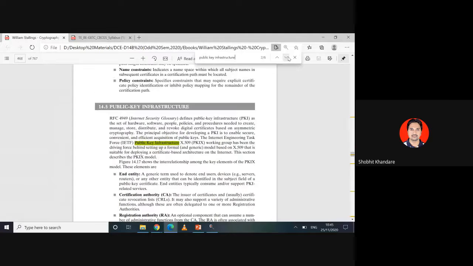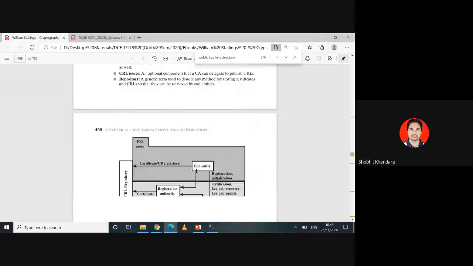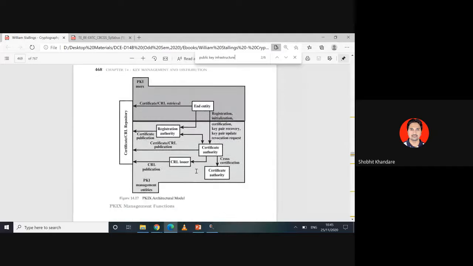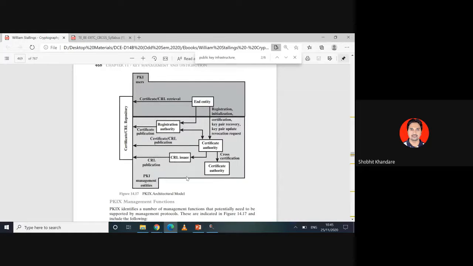Then we will see public key infrastructure. Yes. This is a diagram. Okay. This is called the PKIX architecture model. If the question is asked on the architecture model, you should be able to know this. An end entity, registration authority, certificate authority, CRL issuer. Okay. So here everything is explained.